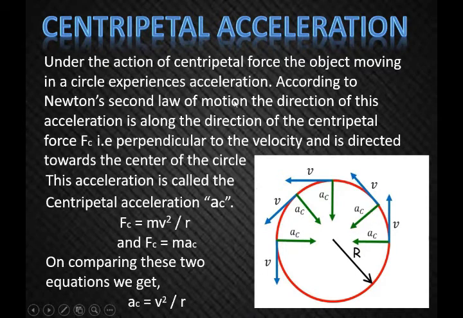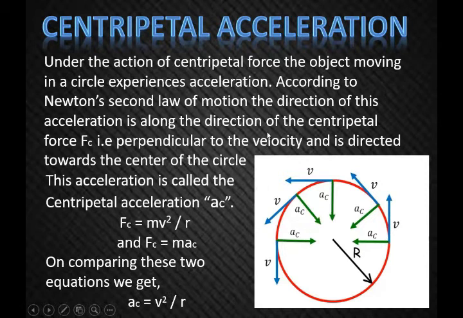Here, the center of the circle. Toward the center of the circle, this acceleration is called centripetal acceleration. Again, it is perpendicular to the velocity and is directed towards the center of the circle. This centripetal acceleration is denoted by AC, A for acceleration, C for centripetal, as you can see in the slide.